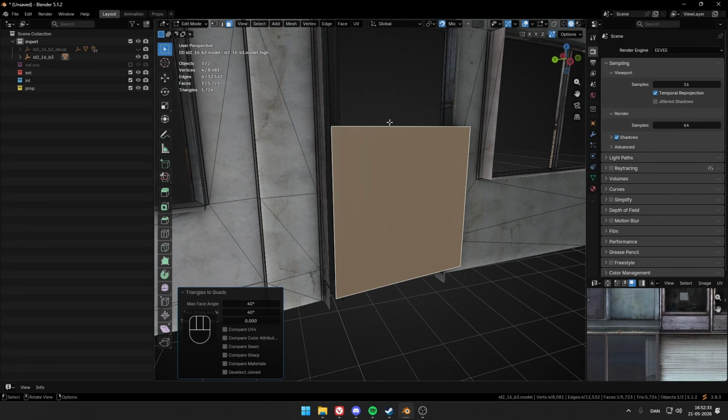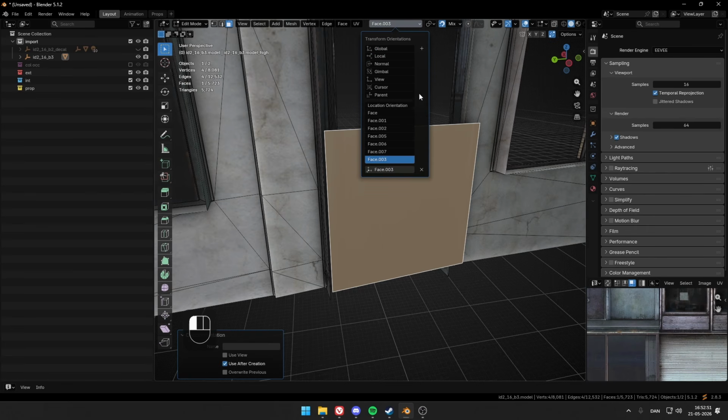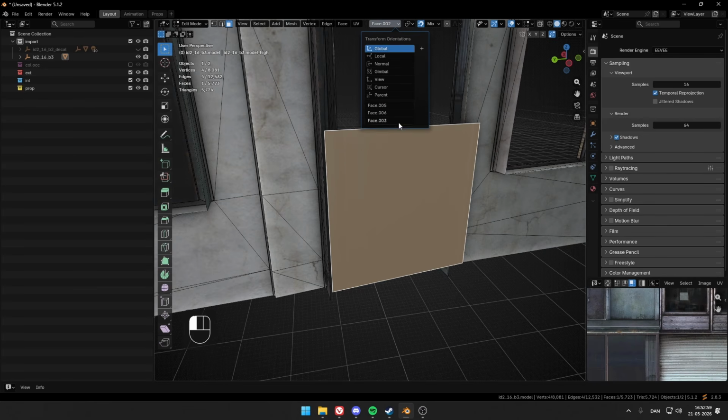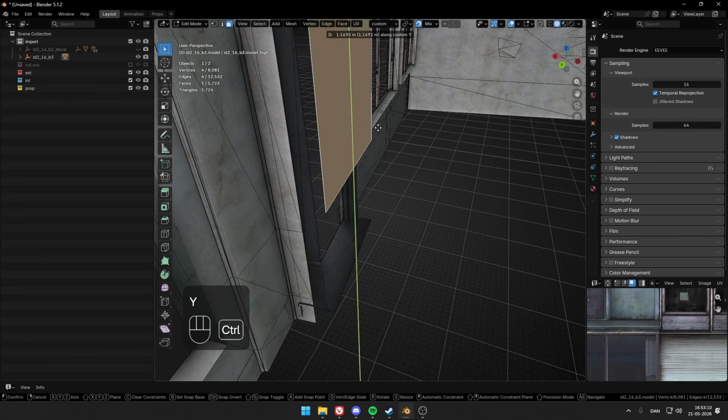This will make it so we are going to make a custom face transform orientation, my bad. In here we want the top one to be 90. We want the second one to be 90 as well. Then we want to compare UVs, seam, sharp, and materials. Once we have done all of that, we can click up here on global and just click the small plus button. Just go ahead and remove all my other ones, which are presets from previous projects. So right here, this one we can call custom. Because now you see, when you move it around, it actually fits the plane perfectly.